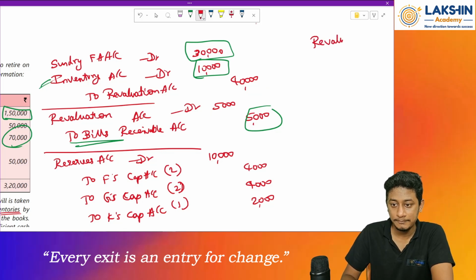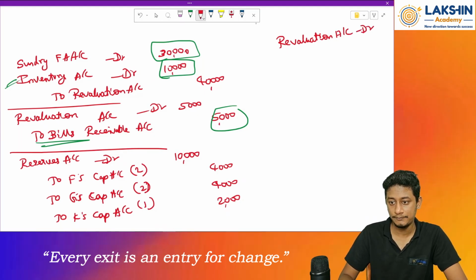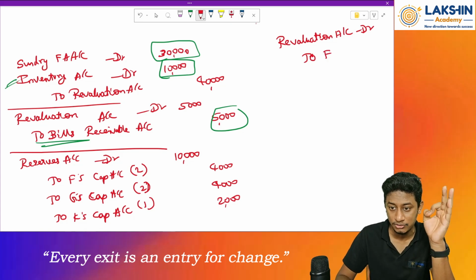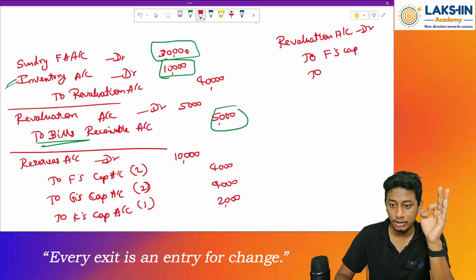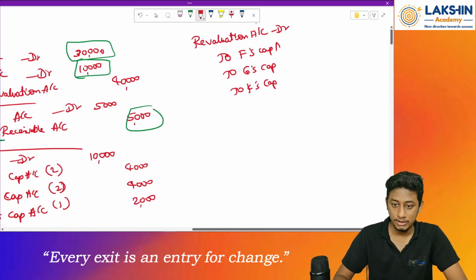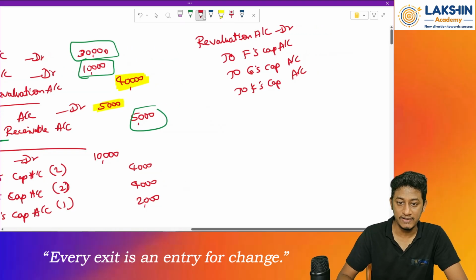Revaluation account debited. To what? To partners capital account. To which partners capital account? To all the partners capital account. So F's capital, G's capital, K's capital. Okay. What is the profit? Rupees 40,000 minus rupees 5,000. So that will be rupees 35,000. So rupees 35,000 is the profit.